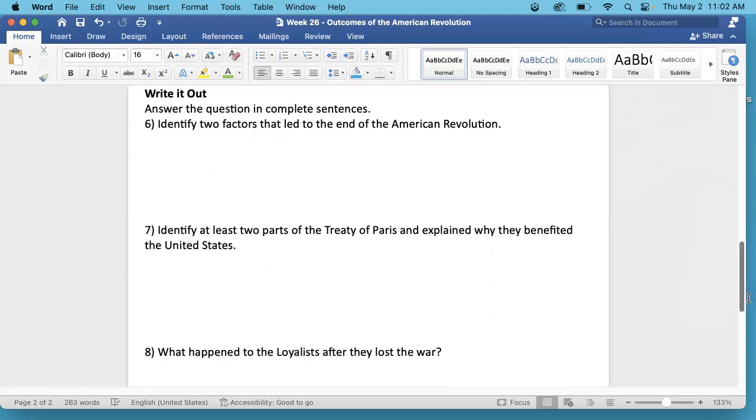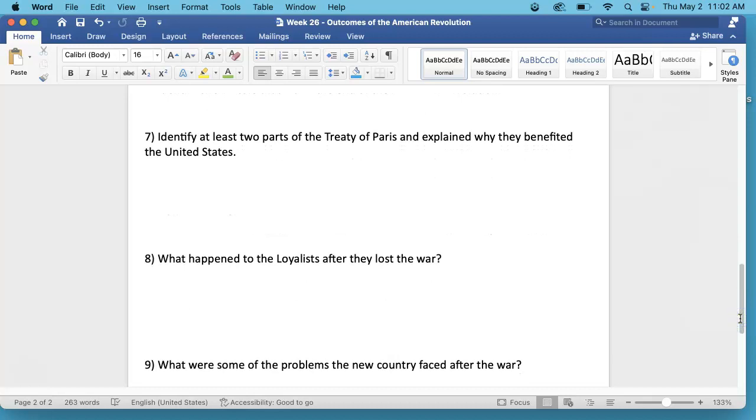Write it out. Answer the question in complete sentences. Number 6, identify 2 factors that led to the end of the American Revolution. Again, that should be highlighted on the very front page of your newspaper under the end of the war.